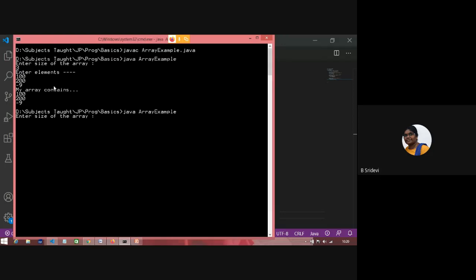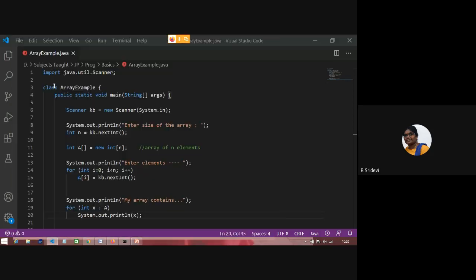See, if I run again and give my size of the array as 5, and then 4, 5, 6, 7, it is taking 5 elements and my array contains 5 elements. Okay, so this is a program for reading n elements and printing n elements. But this is not my job. What is my job?